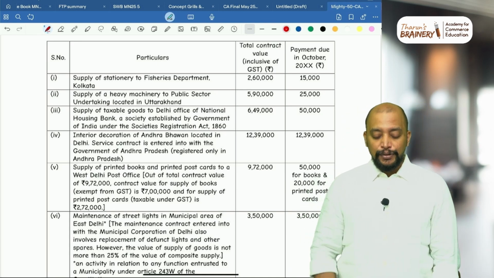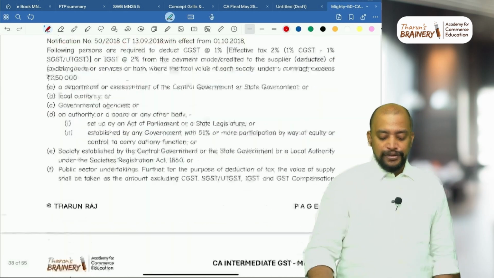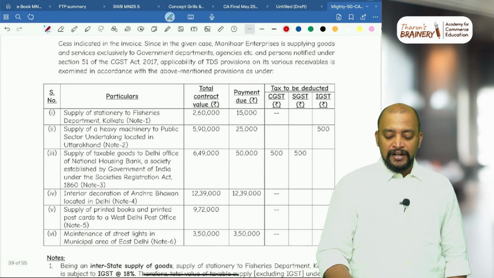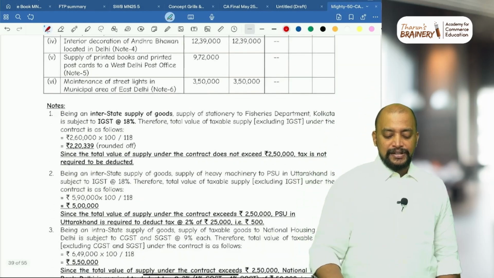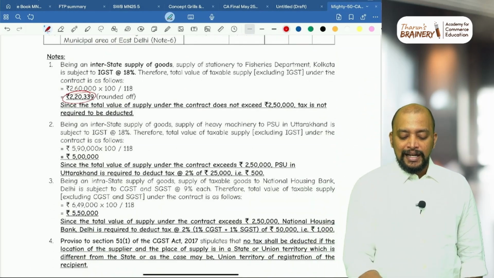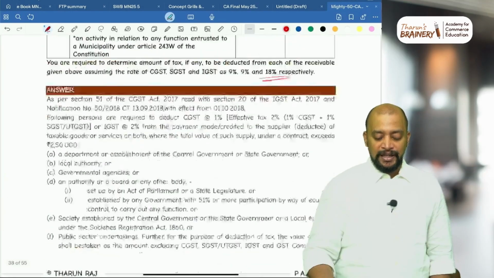So 2,60,000 including GST, what is the GST rate? 18%. If you take out GST, what is the portion? So that is here 2,60,000 excluding GST 2,20,000, it does not exceed 2,50,000. So therefore TDS is not applicable in this case.